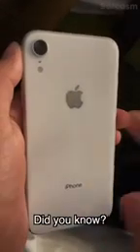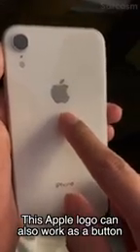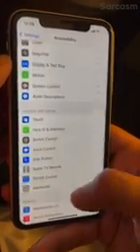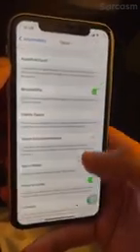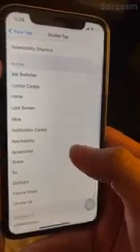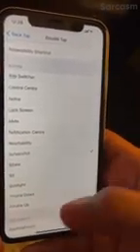Did you know this Apple logo can also work as a button? Let me show you. Go to settings, accessibility. There is an option touch. In the end, you will see back tap. Click on that. Double tap. Choose any. Like I'll choose screenshot as an example to show you. Double tap your Apple logo. You'll get screenshot.